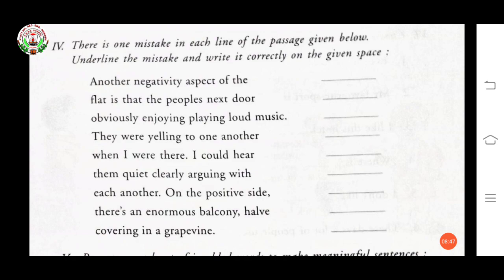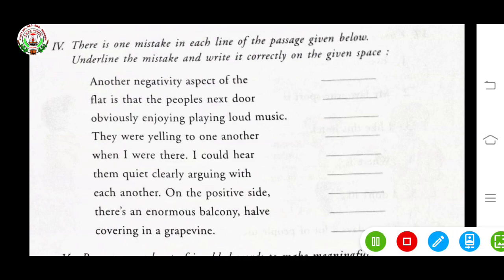People next door are obviously enjoying playing loud music. Here, what is the mistake? Enjoying is wrong. You have to write enjoy. E-N-J-O-Y. Enjoy.